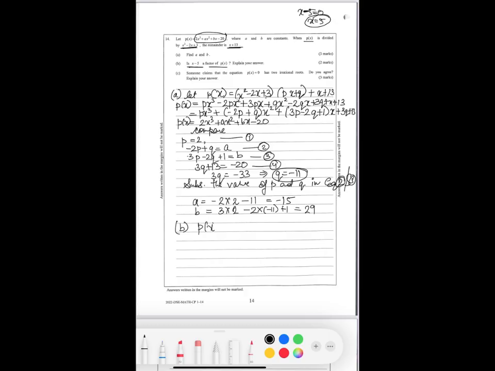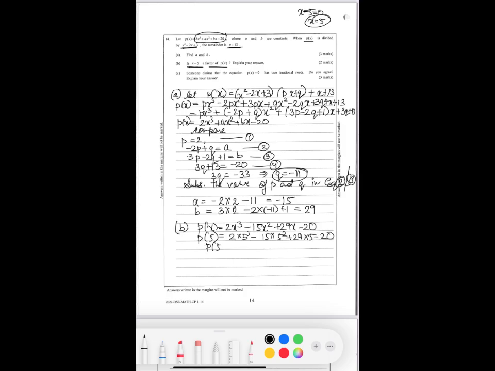So p(x) is 2x cubed minus 15x squared plus 29x minus 20. Now we will substitute x with 5. So 2 times 5 cubed minus 15 times 5 squared plus 29 times 5 minus 20.